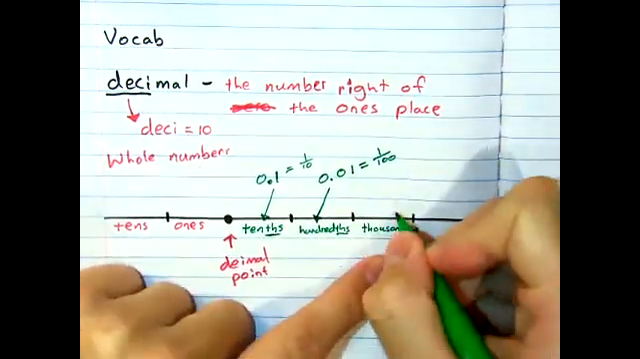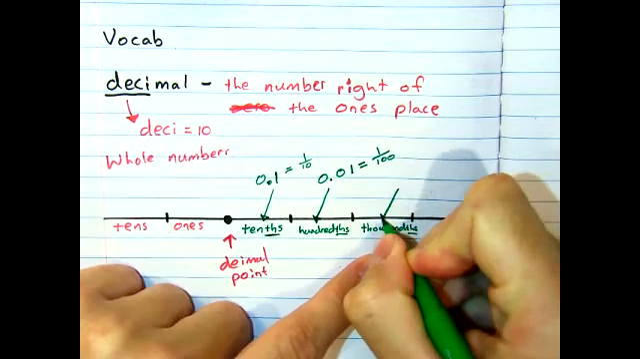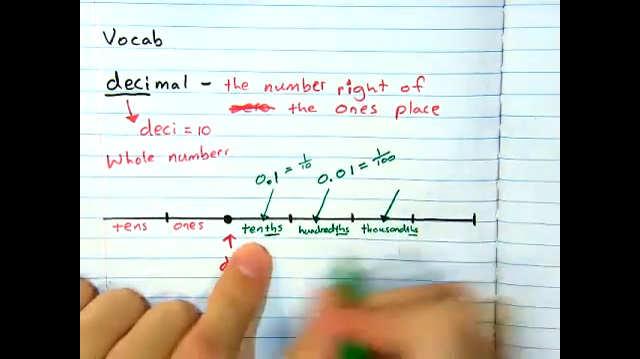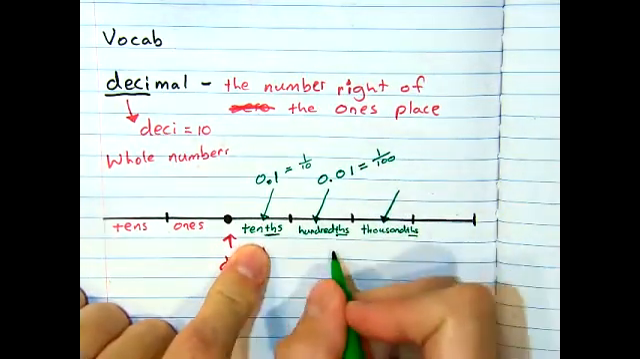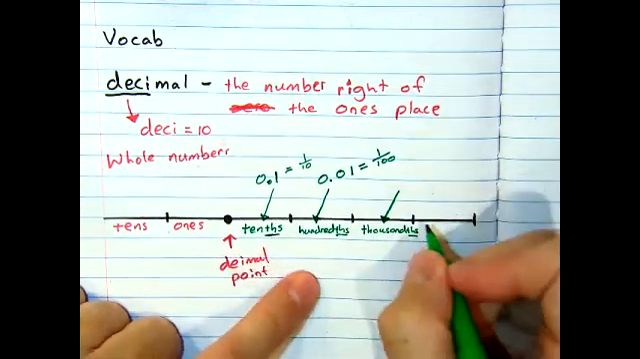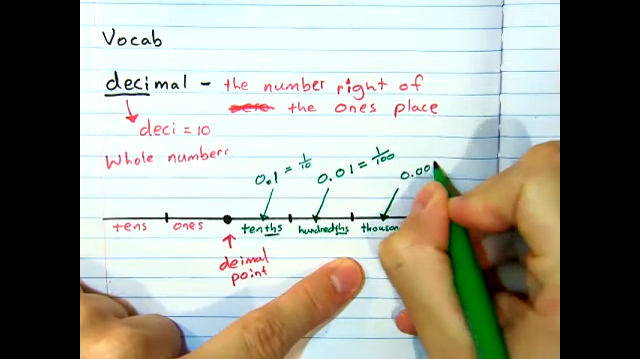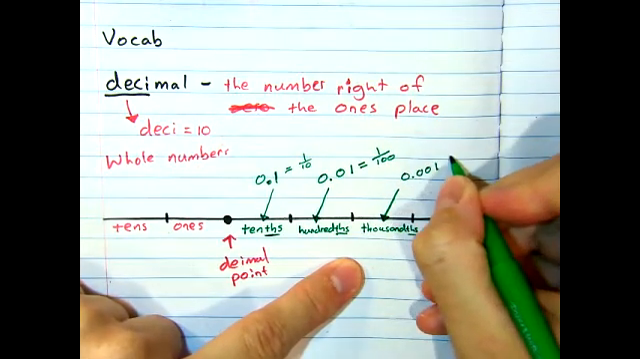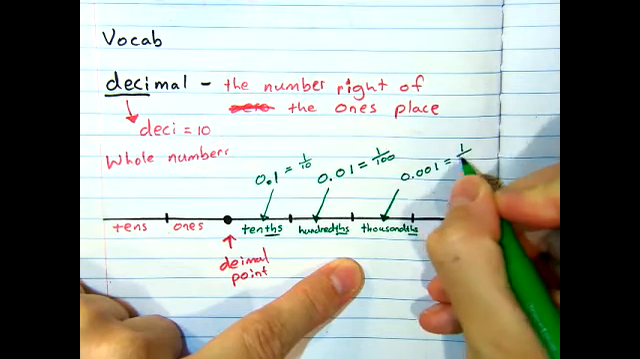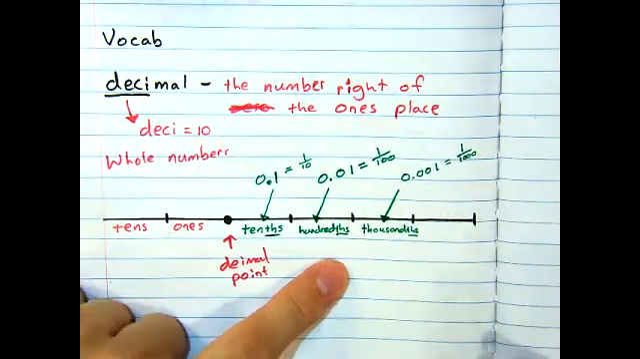Let's go to the next one. And we can keep going and going and going, but in 5th grade, we're really focusing in on these 3 spaces, the tenths, the hundredths, and the thousandths. So 0.001, and that is equivalent to 1 over 1,000.